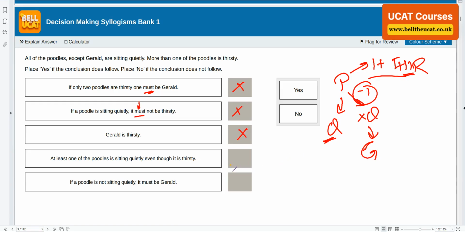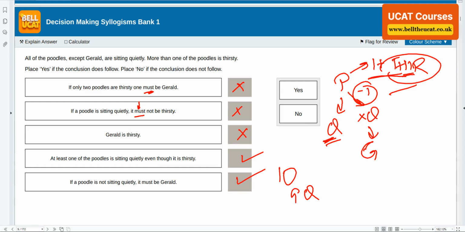Right, next one here now. At least one of the poodles is sitting quietly. Let's suppose there were 10 of them. Out of the 10, 9 are sitting quietly, and there will be more than one. There will be at least one of them which will be quiet and thirsty, agreed. If a poodle is not sitting quietly, it must be Gerald. Yes, that's all we know.